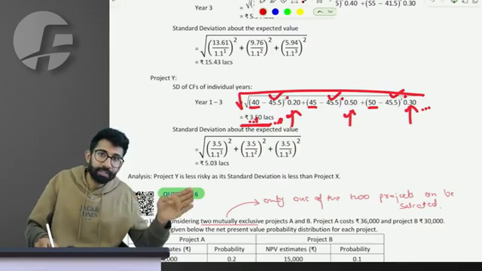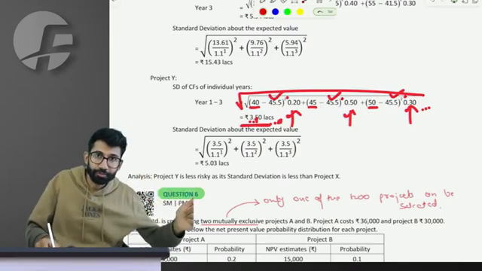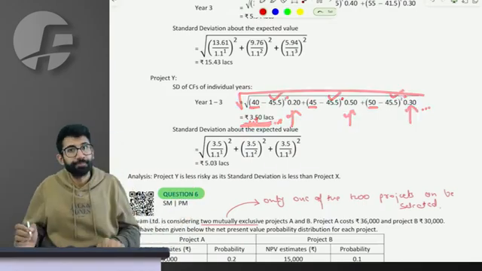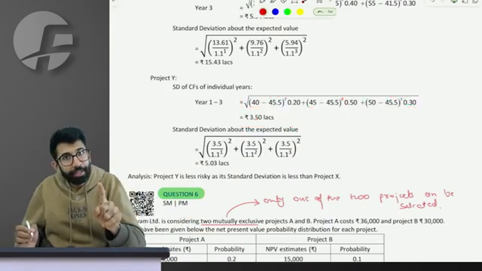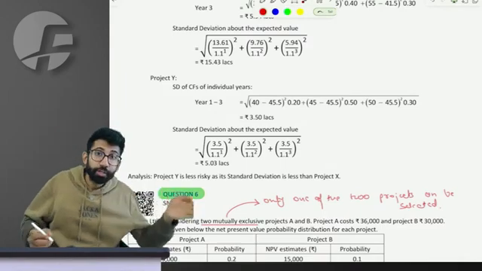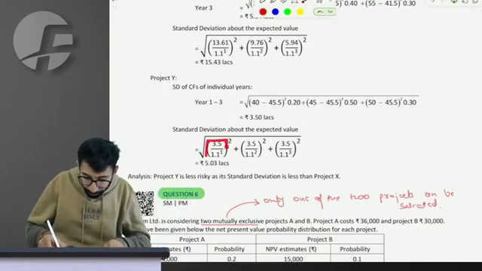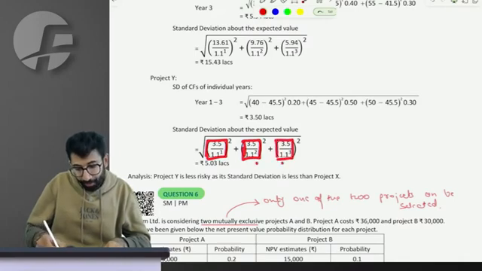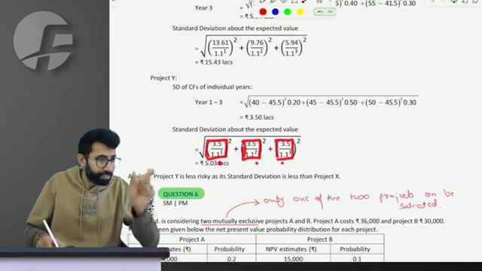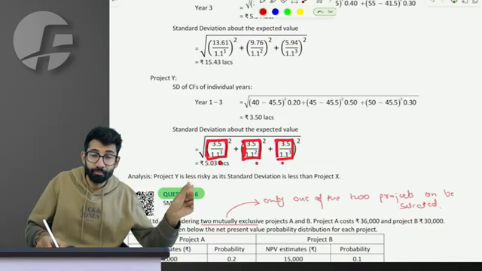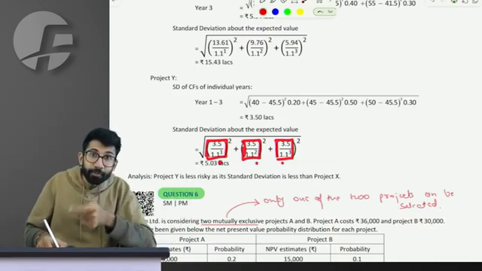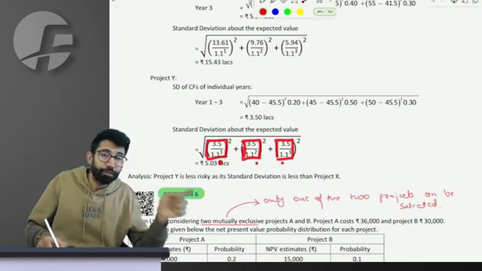For the next 3 years, since I have the same distribution of cash flows, I'll have the same standard deviation of 3.5 lakhs every year. What is the present value of those future standard deviations? 3.5 divided by 1.1 to the power 1, to the power 2 and to the power 3 respectively. This is the present value of the standard deviations. My NPV is made up of all three cash flows, so NPV can deviate by the deviation of all three cash flows.